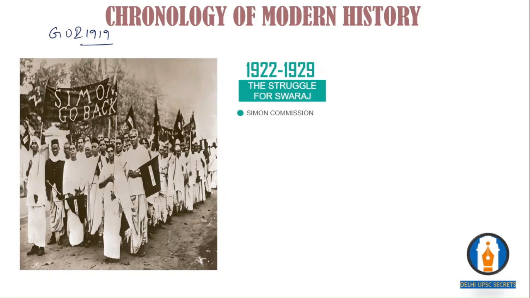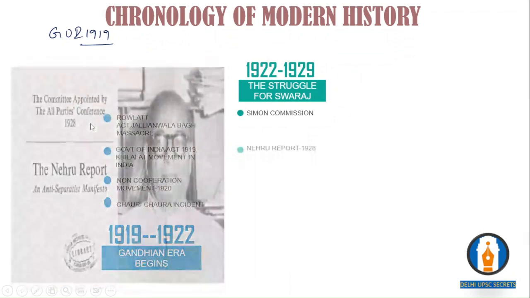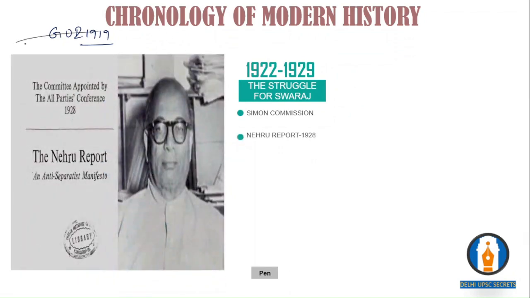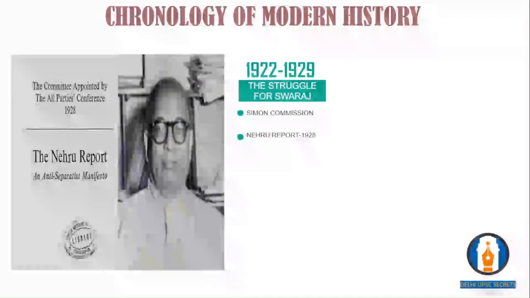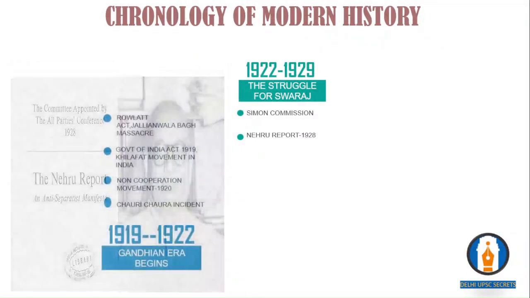Indians were outraged by the exclusion of Indians from the Simon Commission, and they started doing hartals like this, like "Simon, go back," etc. Then in 1928, a committee was appointed by the All Party Conference, and the draft constitution of the committee, which is called the Nehru Report, comes up in 1928.